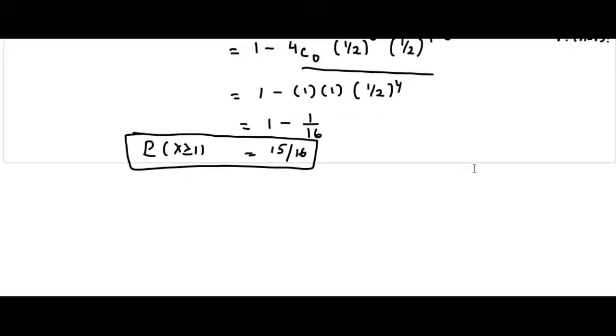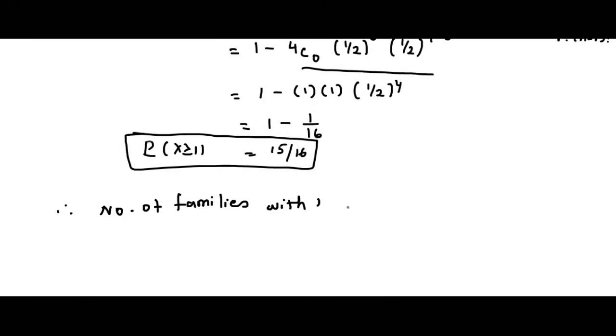So now I am going to multiply by 800 families. Therefore the total number of families with at least one boy is 800 into 15 by 16. We get 750.